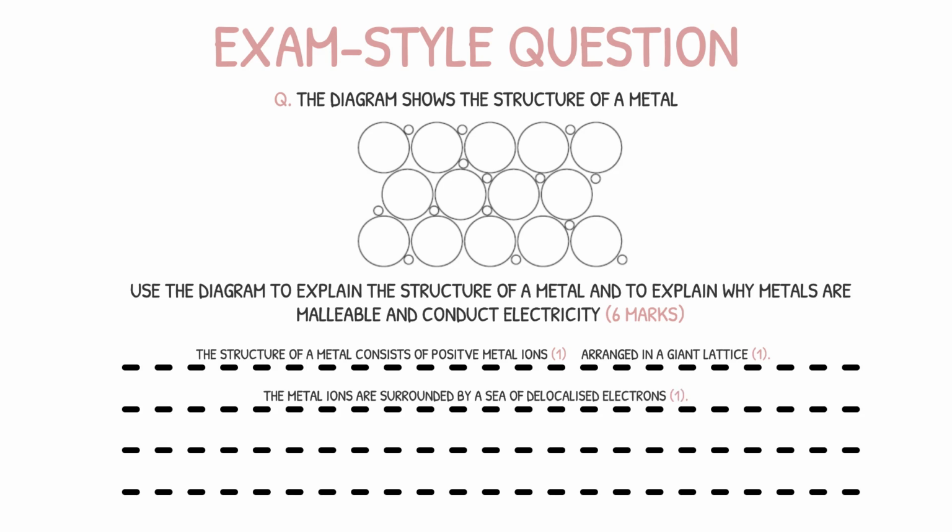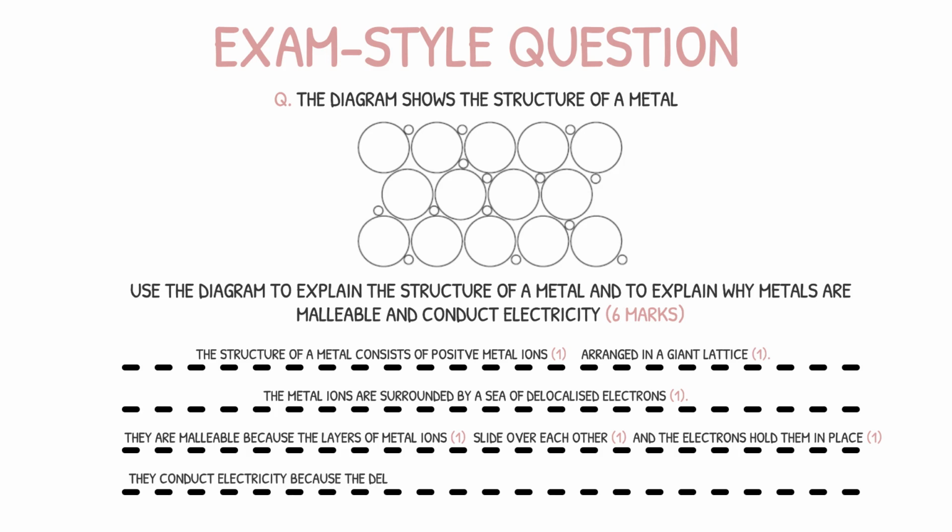Next, we can explain why metals are malleable. As we know, when a force is applied to a metal, the metal ions slide across each other. The delocalized electrons between the metal ions hold the ions in place, and so allow for the metal to change shape instead of shattering. And finally, metals are able to conduct electricity because there are delocalized electrons present that are free to move and carry the electrical charge.